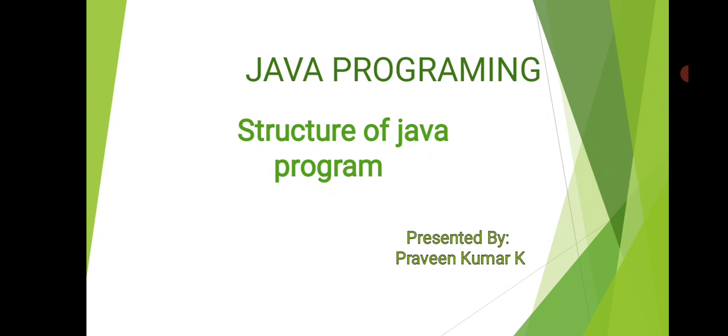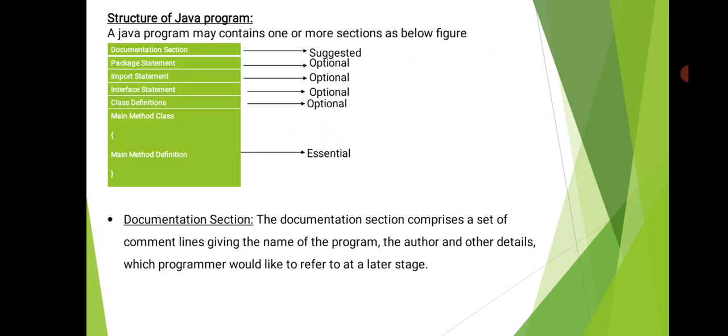Java programming is also a structured language. We have some steps to create a Java program. It may contain one or more sections, which is shown in the figure. That is documentation section, package statement, import statements, interface statement, class definition, main method class.